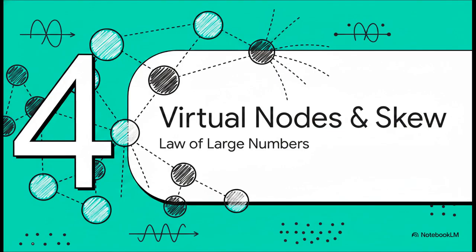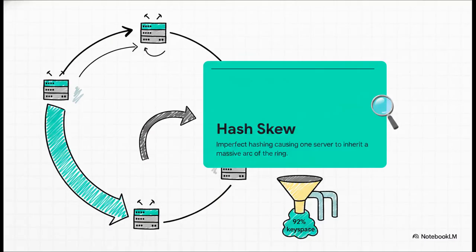Welcome to the law of large numbers. So here is the dirty little secret of consistent hashing. Hash functions are almost never perfectly uniform, and that creates something called hash skew. By sheer bad luck of the hash math, one single physical server might end up inheriting a massive arc covering like 92% of the key space, while the other servers just sit around twiddling their thumbs. Your beautifully distributed multi-node cluster just accidentally bottlenecked itself right back into a single node.